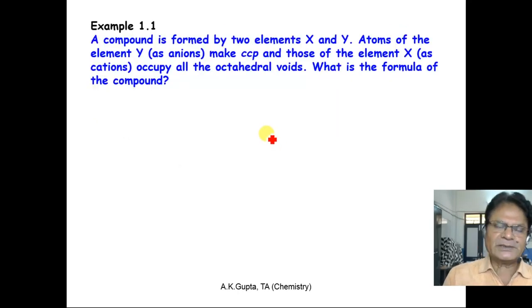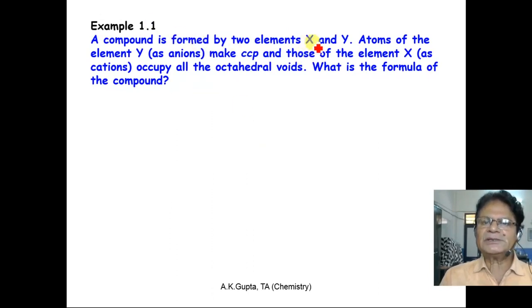Now let us look at this example. A compound is formed by 2 elements x and y. Atoms of the element y, that is anions, make CCP, face-centered cubic close packing, and those of the element x as cations occupy all the octahedral voids. What is the formula of the compound? Formula is the question. So element x occupies octahedral voids, atoms of y make CCP, right?